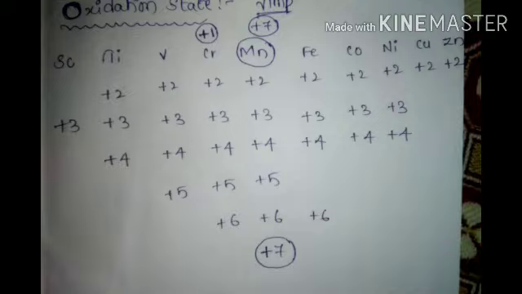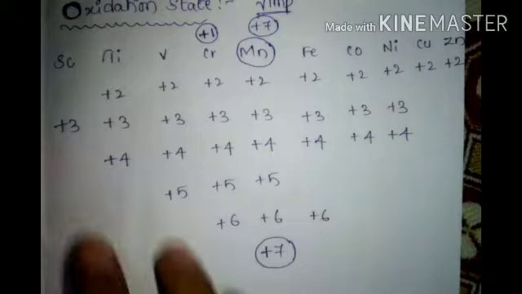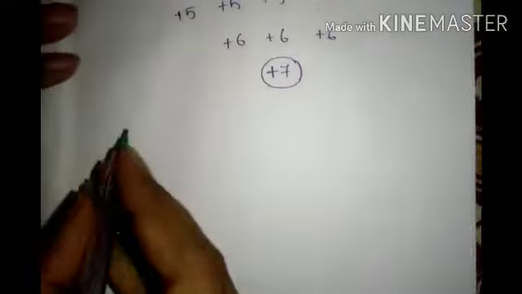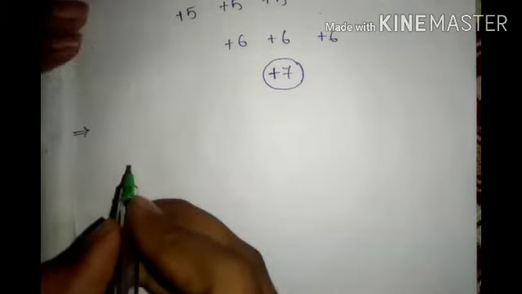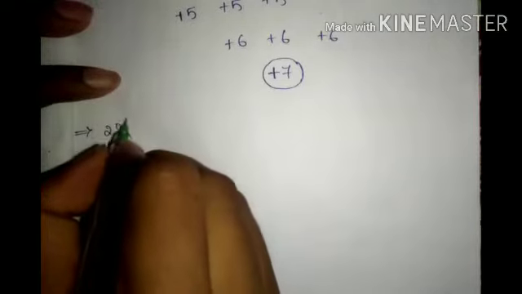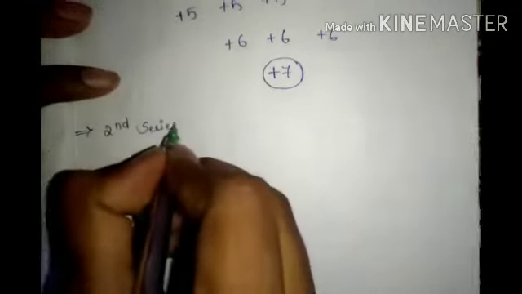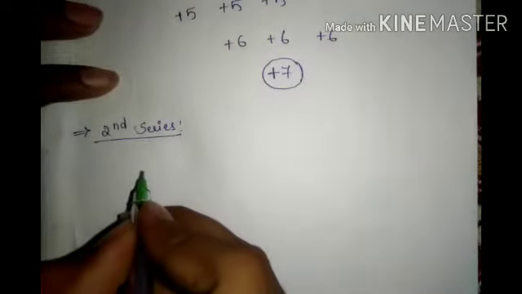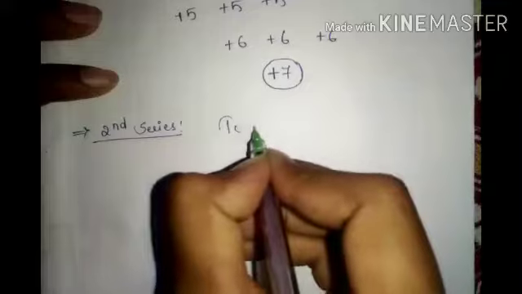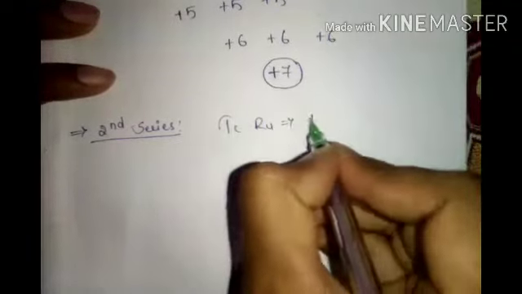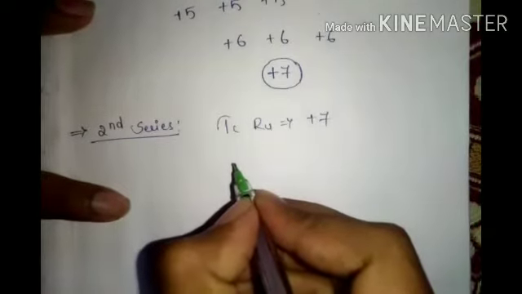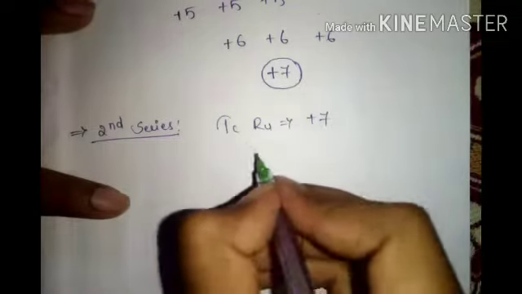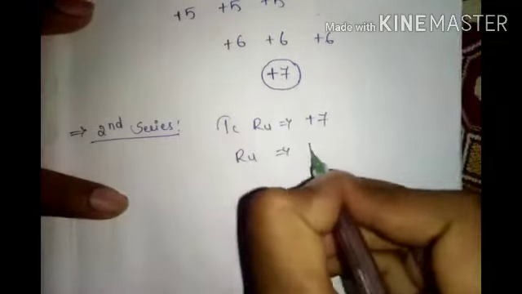Now, next, I'll show you. The last important one is the second series. Take technetium and ruthenium: +7, and ruthenium highest is +8.